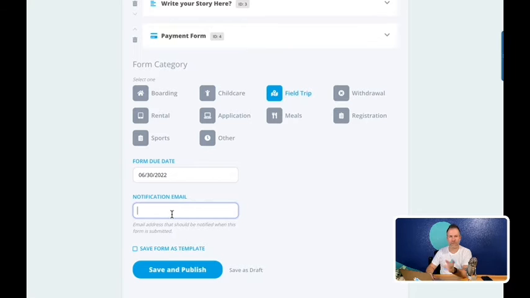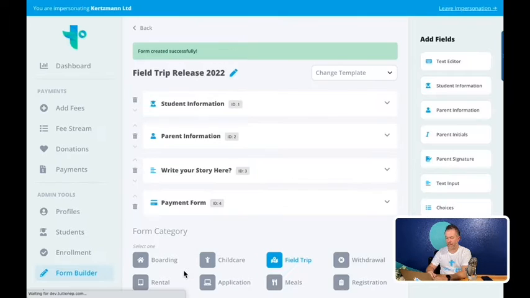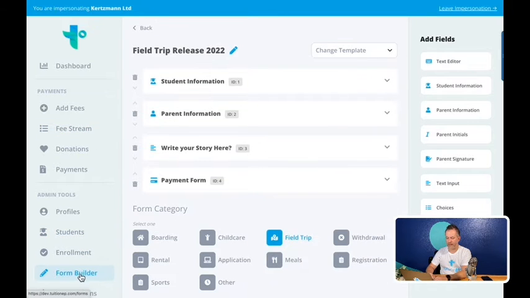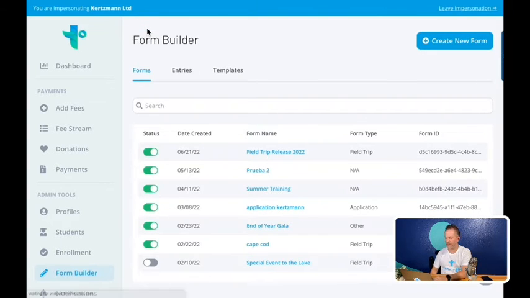You can also put in a notification email if you want to be notified when someone completes this. You can do that as well. You don't have to. You can leave it blank if needed. Save and publish. Okay, so now we have this field trip release 2022. You can either click back or you can go back to Form Builder. And you can see at the top will be listed our form. You can click on the form ID to show a preview of what the form would look like.